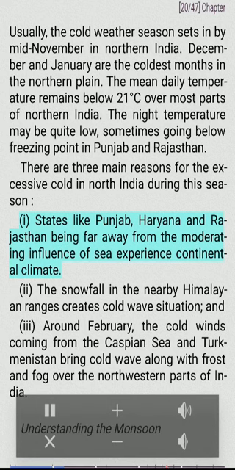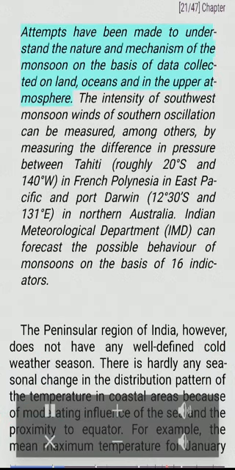States like Punjab, Haryana and Rajasthan, being far away from the moderating influence of the sea, experience continental climate. The snowfall in the nearby Himalayan ranges creates cold wave situation. And around February, the cold winds coming from the Caspian Sea and Turkmenistan bring cold wave along with frost and fog over the northwestern parts of India.